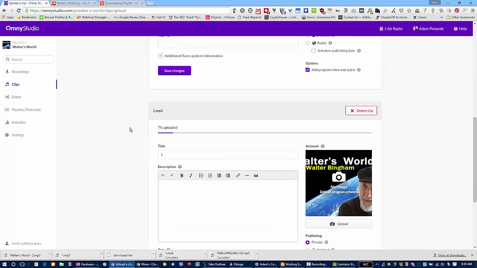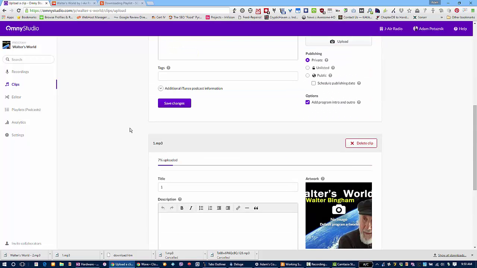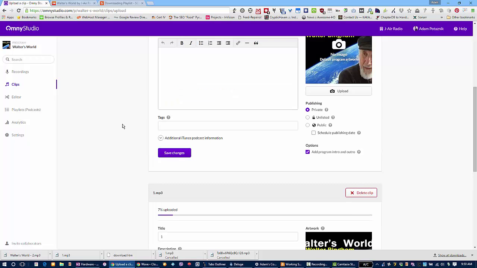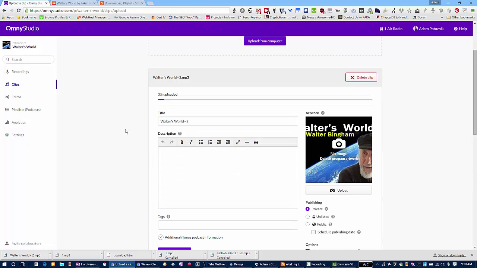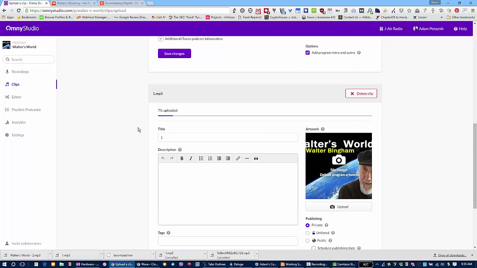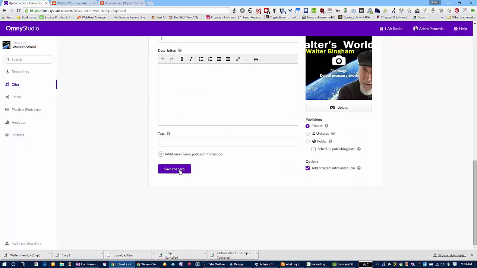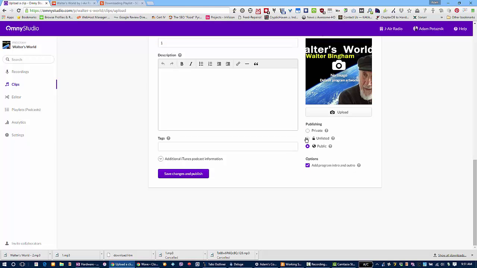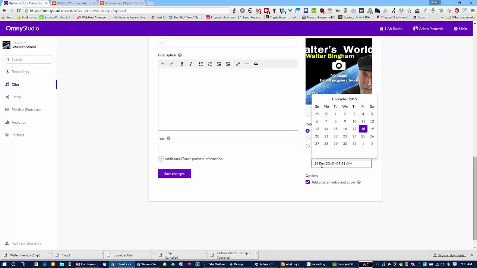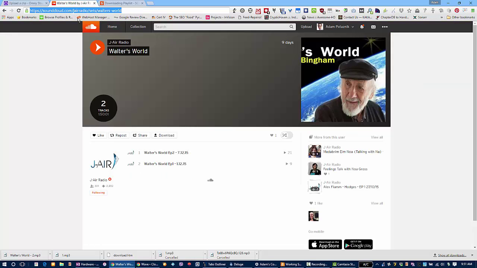So the maximum I've done is 5 at once, but it took about half an hour, so I wouldn't really recommend it. Maybe 2 at once is good. And then once it's done, you just hit save changes and it'll publish it. Now what you might want to do is actually change the scheduling date. You can change it to the actual date of the show when it was actually broadcast.